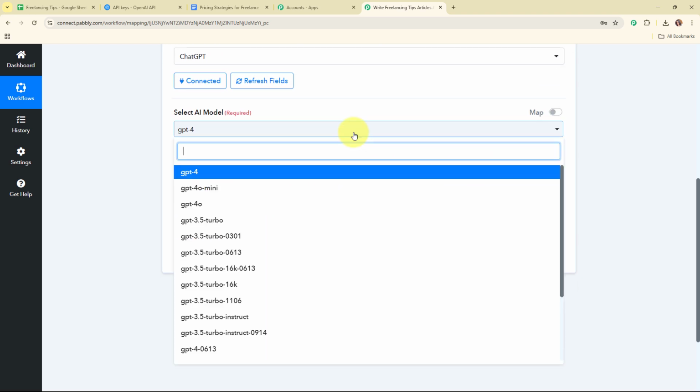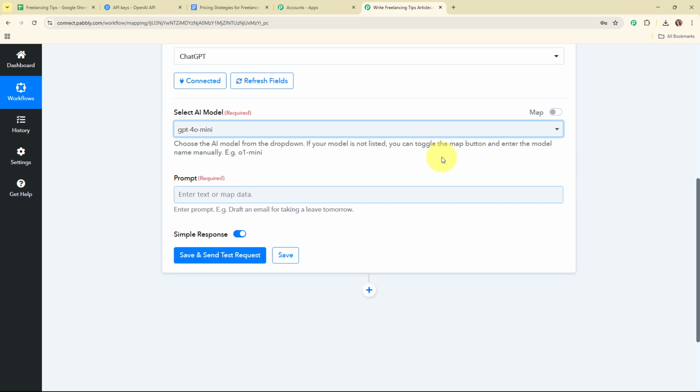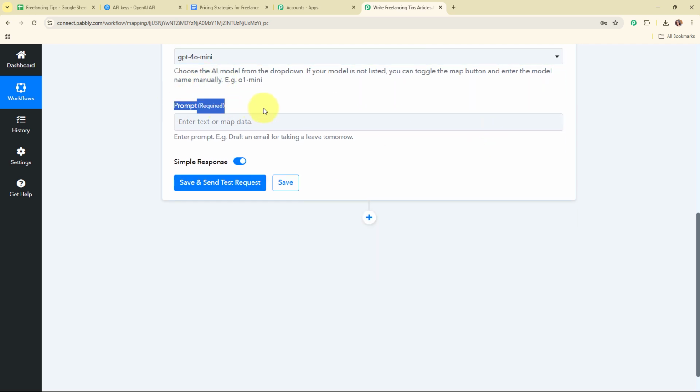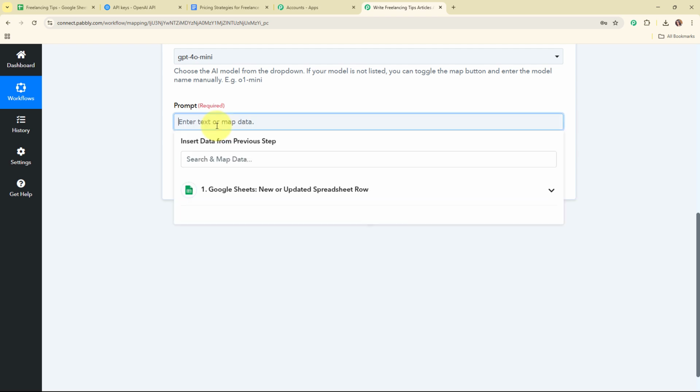So moving forward, here it is asking me to select the AI model. By clicking on this drop down menu, you can see all the AI models available. So in this particular case, I'm going to select my model as GPT-4o Mini. You can select the model as per your need. And then it is asking me to enter the prompt. So in this prompt field, I need to enter the prompt that I want to give to AI to generate a proper article for me.